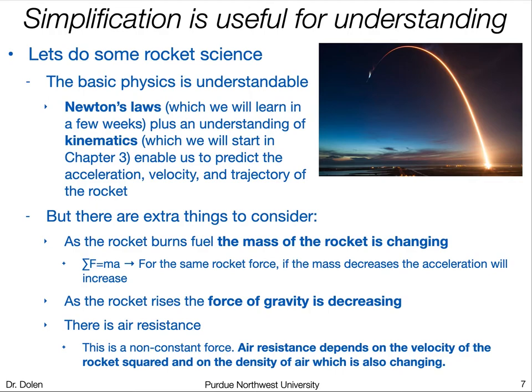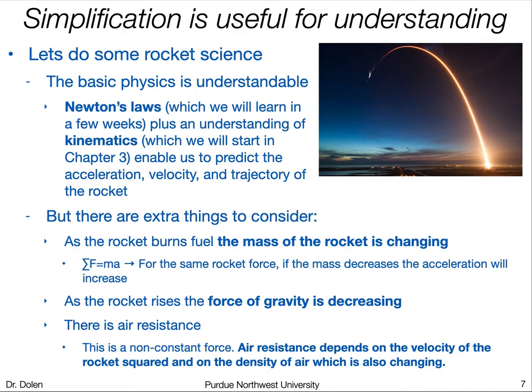That adds some complication. As the rocket gets higher and higher, the force of gravity isn't actually constant. The force of gravity decreases the higher you go. You have to take that into account. And there's also air resistance. That's an added complication. And it turns out air resistance, or drag, is a very complicated force. It makes calculations much harder because it's a non-constant force. Air resistance depends on your velocity, and in fact, it depends on your velocity squared for something big like a rocket. And it depends on the density of the air, which is also changing as the rocket moves up through the atmosphere. So this is an extremely complicated force.